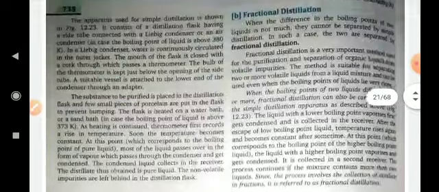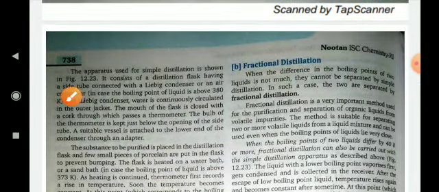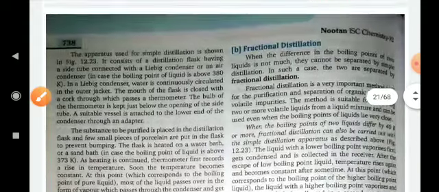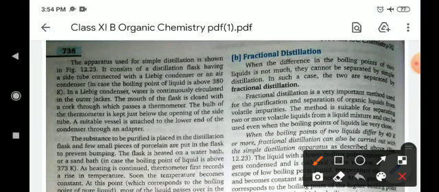Now second one is fractional distillation. Fractional distillation is used for the separation of liquids which have nearly the same boiling points, because when they have nearly the same boiling points, their separation is difficult. So in this condition we use the process known as fractional distillation.